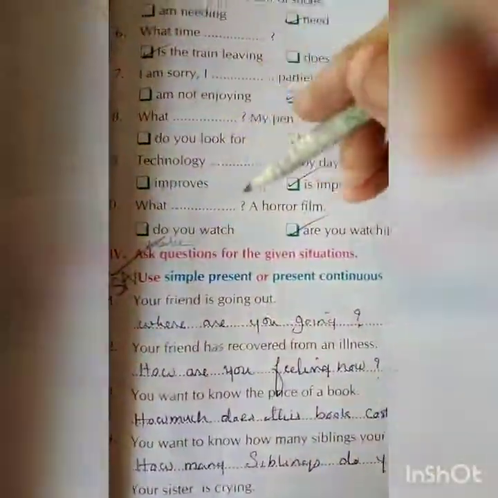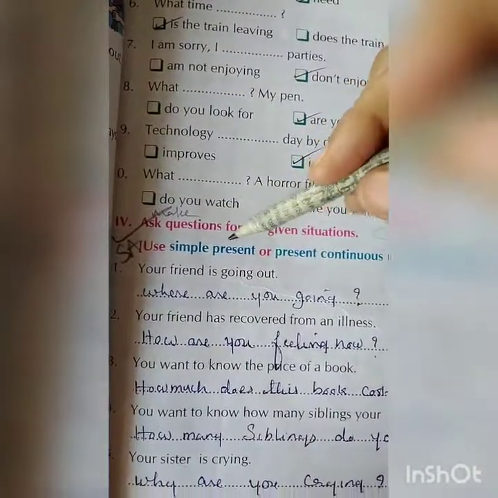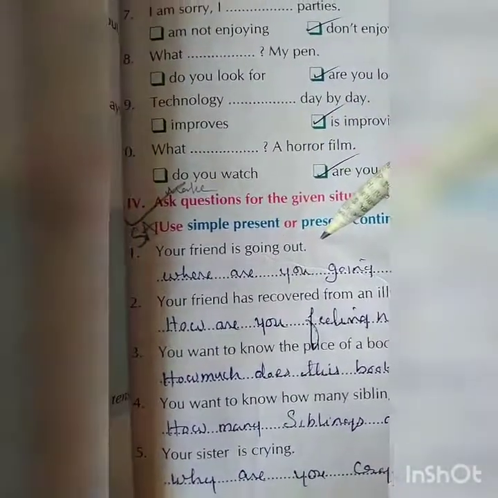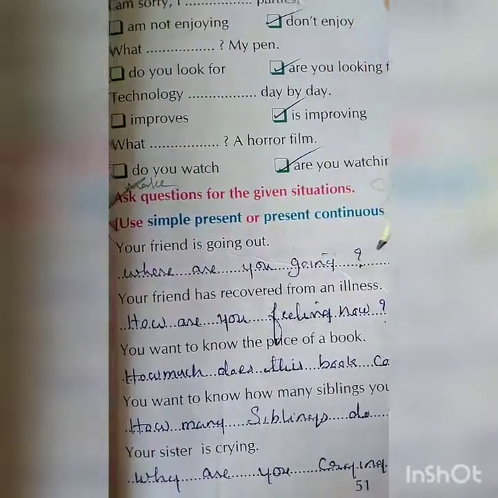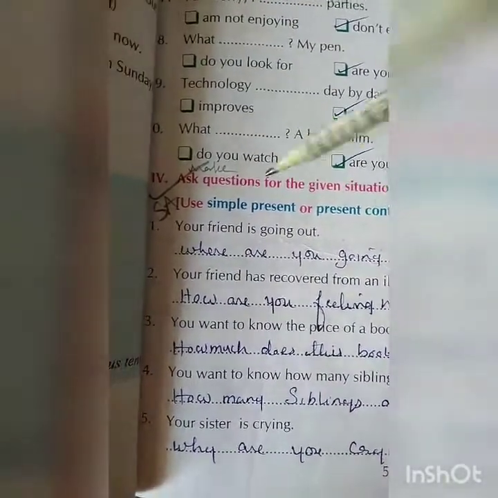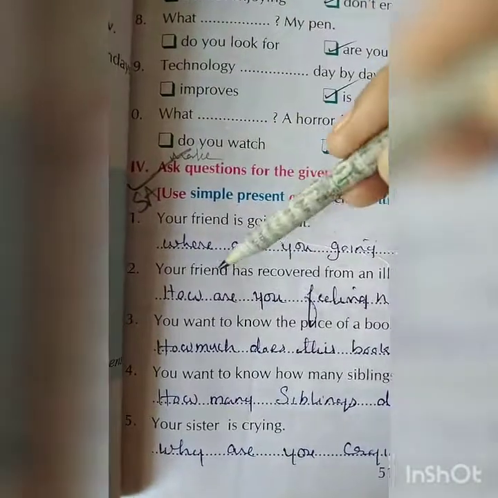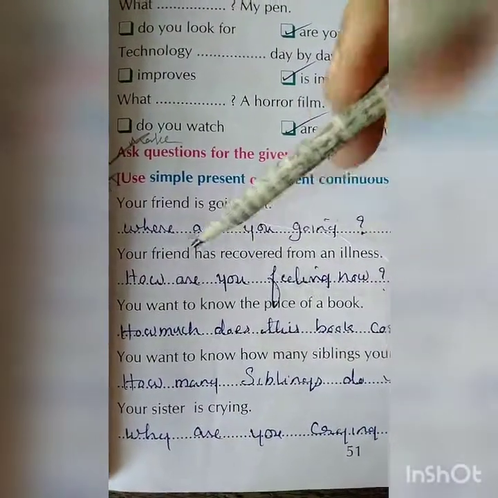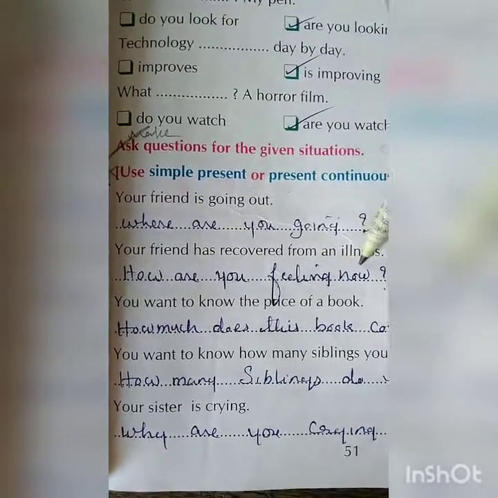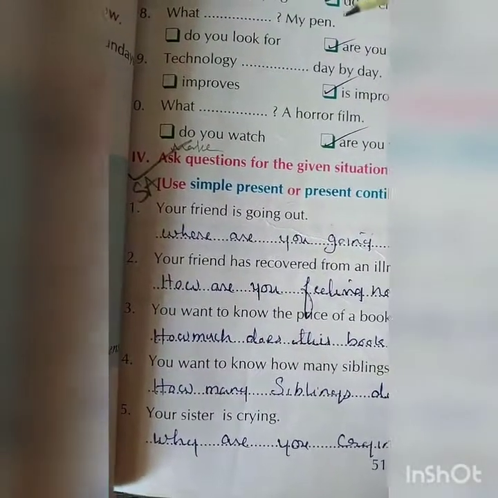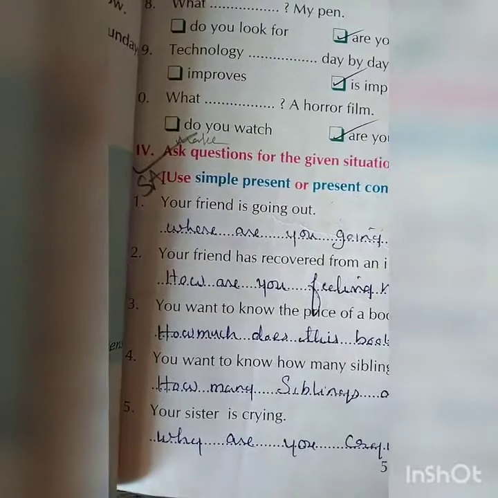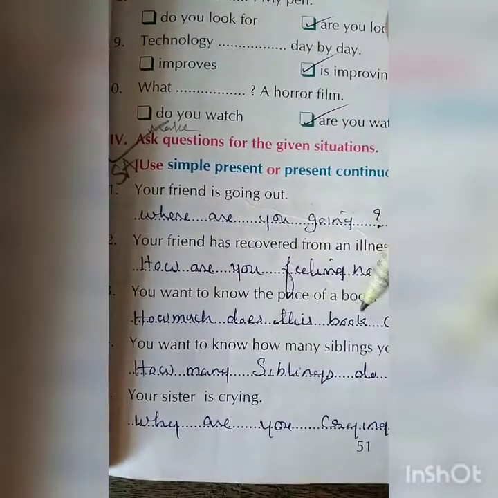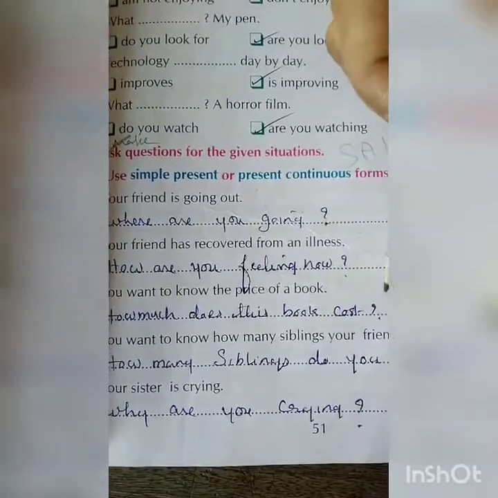When you ask the questions for the given situation, how you will use? See, your friend is going out. Where are you going? Question mark. You are preparing making the questions. Answer is given. Your friend has recovered from an illness. How are you feeling now? You are asking question. You want to know the price of a book. How much does this book cost?